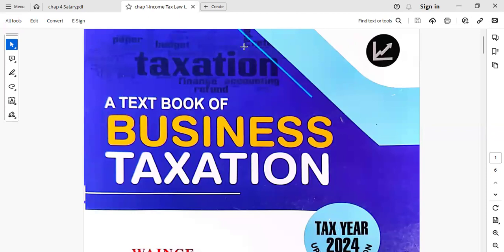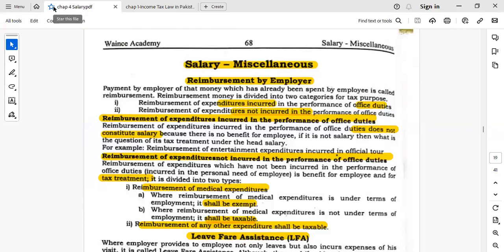Welcome to the second part of our previous lecture with respect to the salary and allowances in business taxation. If you practice and learn this part, you will be able to score 10 marks in the exam. Remember, 10 marks are important, so learn this part and practice accordingly. I will try to summarize it and provide you more hints to solve the exam later on. Today we will discuss salary and other miscellaneous concepts.